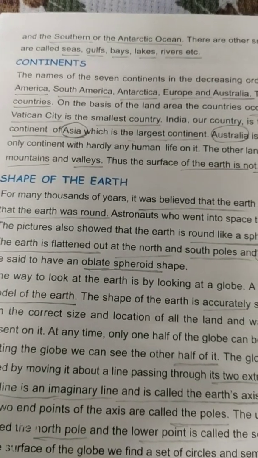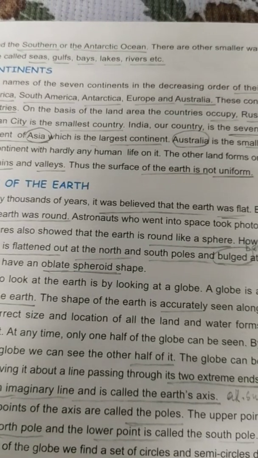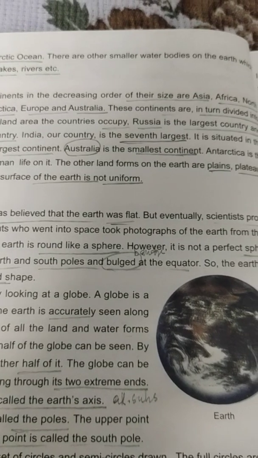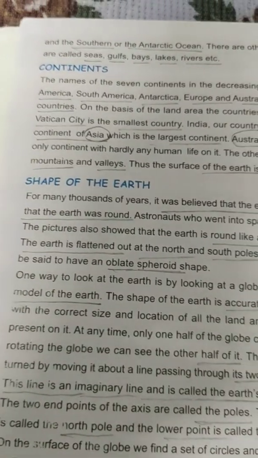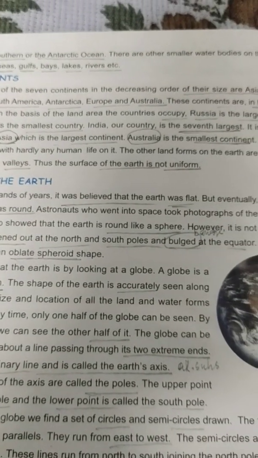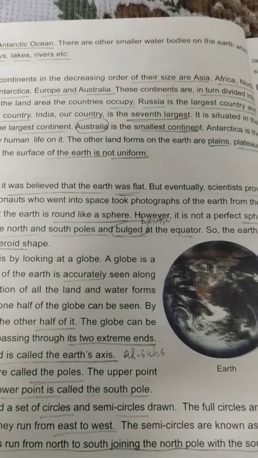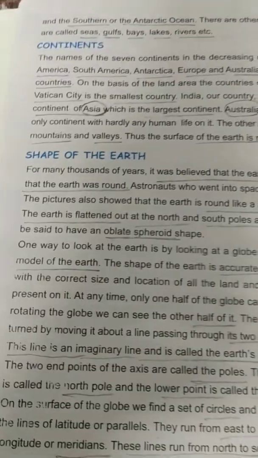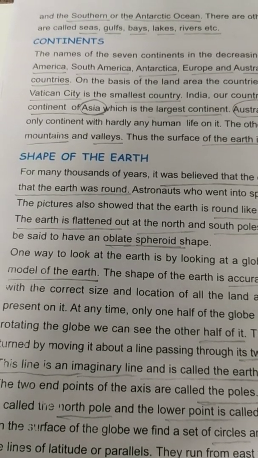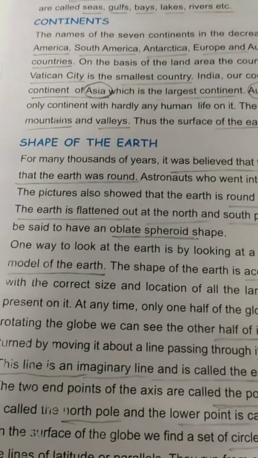The pictures also showed that the Earth is round like a sphere. However, it is not a perfect sphere. The Earth is flattened out at the north and south poles and bulged at the equator. So, the Earth can be said to have an oblate spheroid shape.